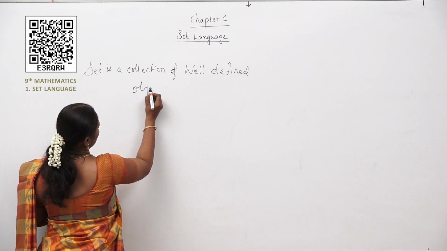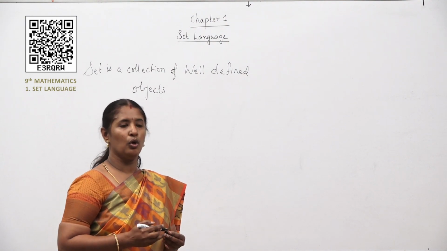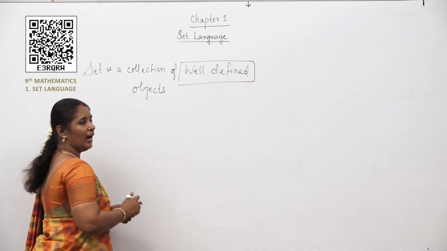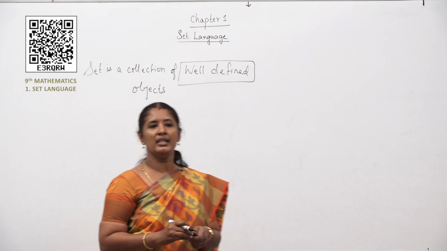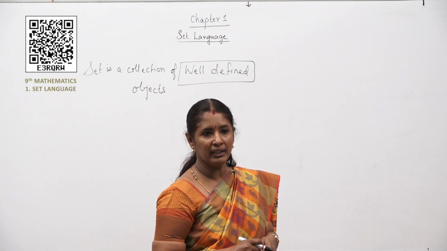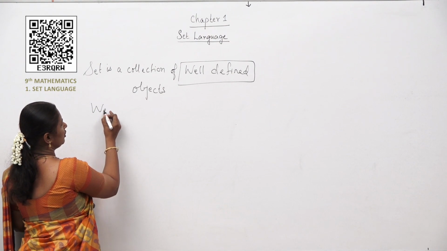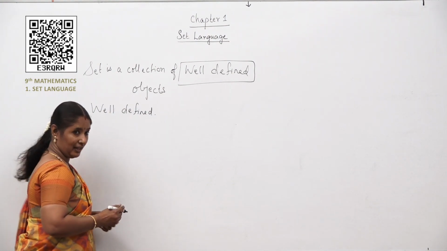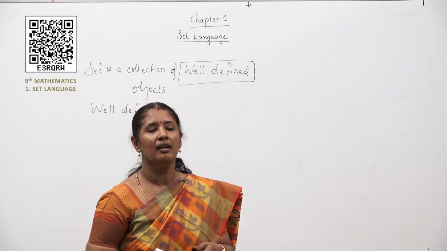Now, instead of saying a set is a collection of objects, why do we use the word well-defined over here? I will differentiate now between what is well-defined and what is not well-defined. So, well-defined. Can you give me some examples where we have a collection which is well-defined?